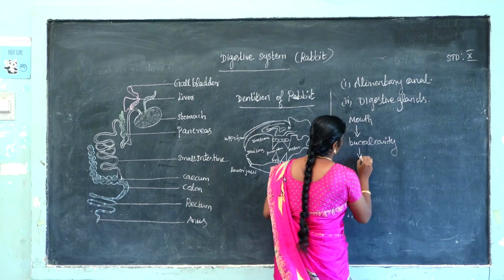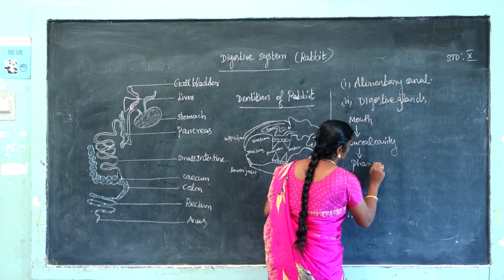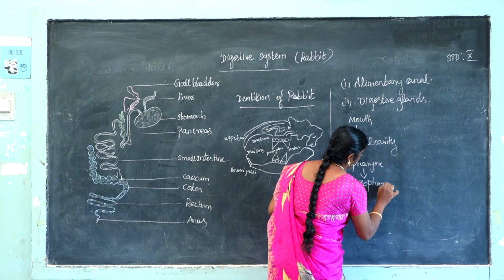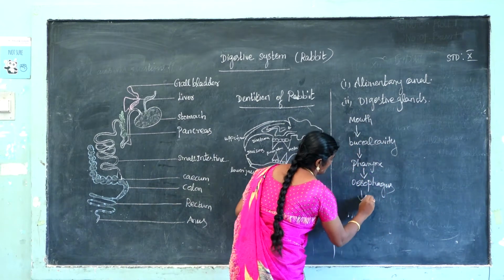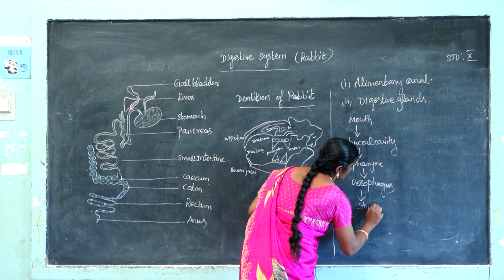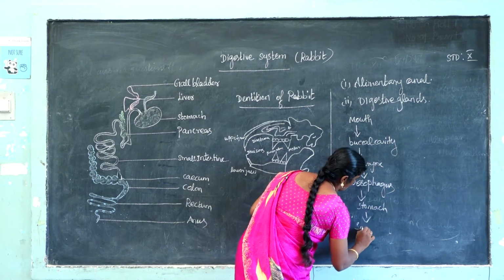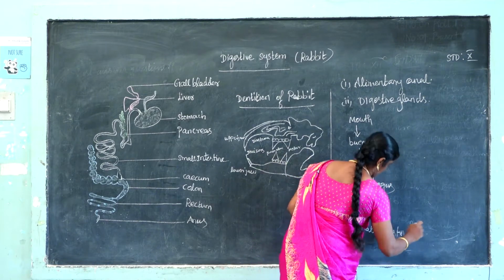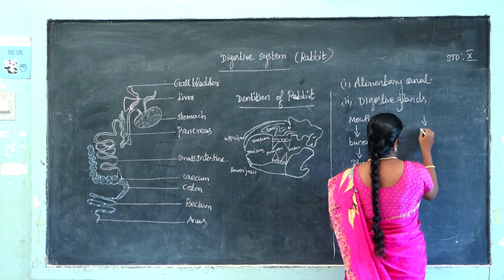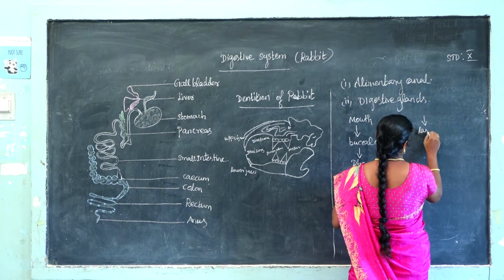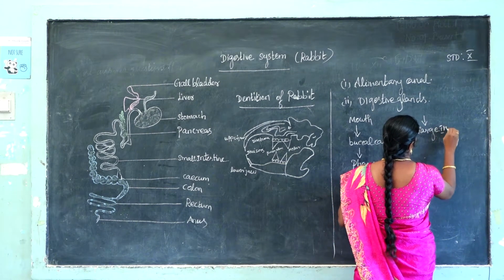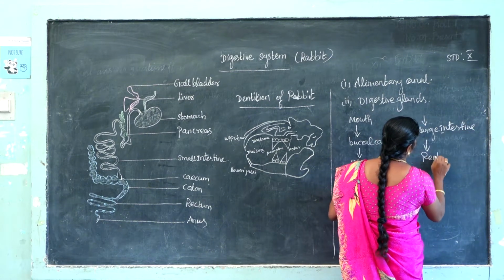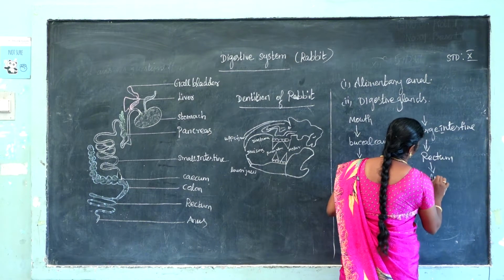Next, fornix, esophagus, stomach, small intestine, large intestine. Rectum. Next part, anus.